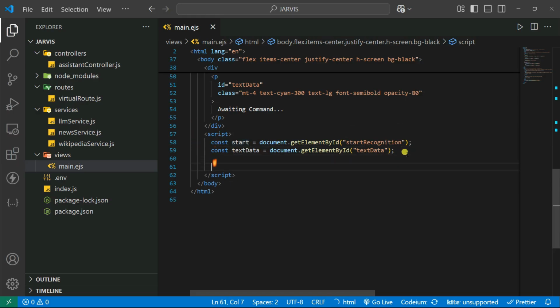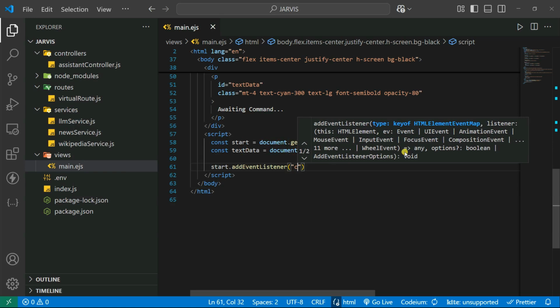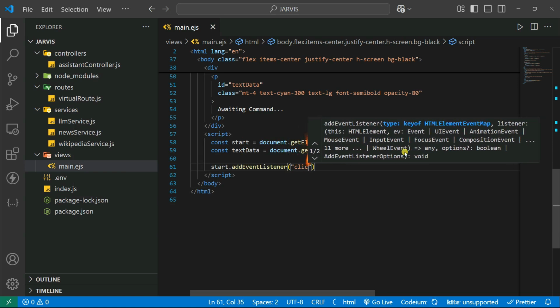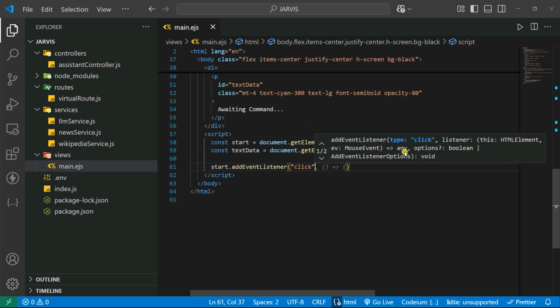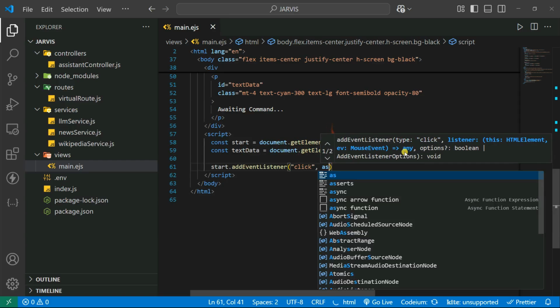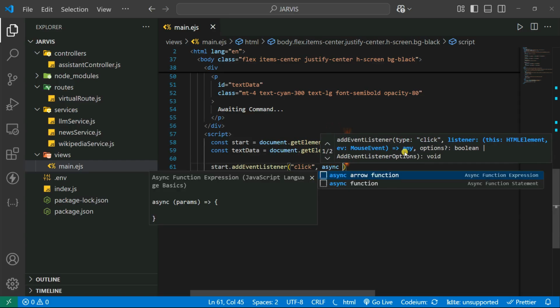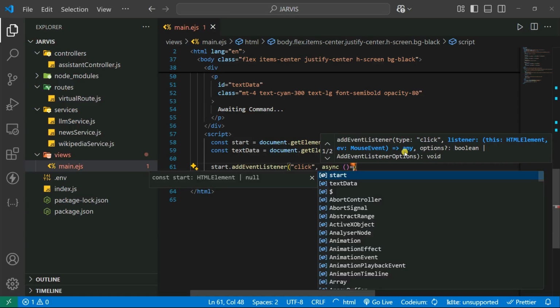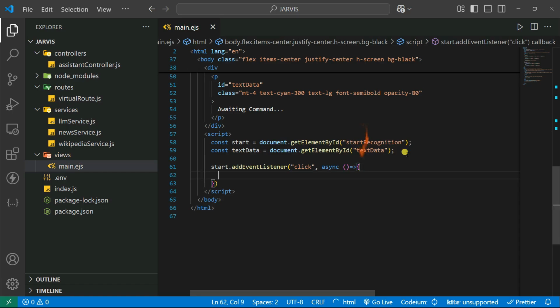So when the user clicks on this button, an event is called. You can say start dot addEventListener, and inside this you give the listener type, which is nothing but click. Let's say click, and then you create a callback function, and your function must be async, an asynchronous function. And after that it's simply going to be called.